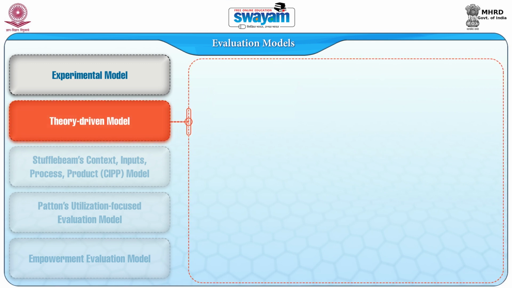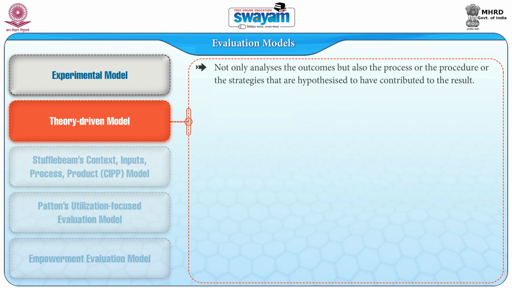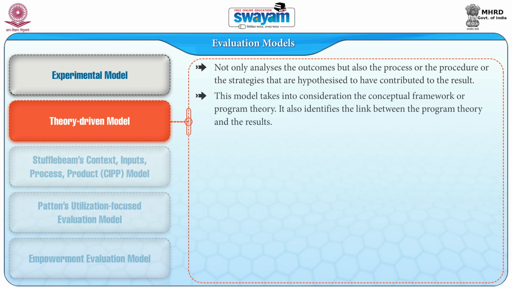Second, the theory-driven model. Unlike the experimental model, the theory-driven evaluation model analyzes not only the outcomes but also the process, procedure, or strategies that are hypothesized to have contributed to the result. Thus, this model takes into consideration the conceptual framework or the program theory. It also identifies the link between the program theory and the results. In other words, program theories explain how the program aspects contribute to the outcome.